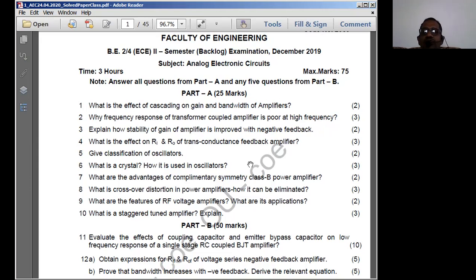When it is asked for 2 marks, write answers only related to 2 marks. Don't write 1 page or 2 page answers. Try to have 4 points about cascading on gain and bandwidth: 2 points on gain, 2 points on the bandwidth of an amplifier. You are supposed to write from the examination point of view.